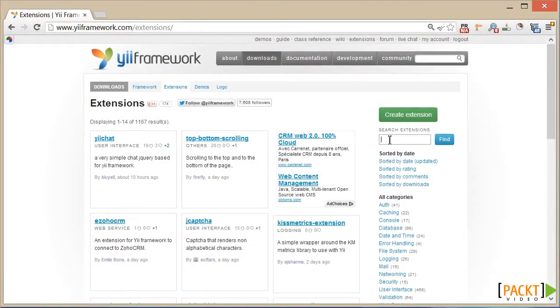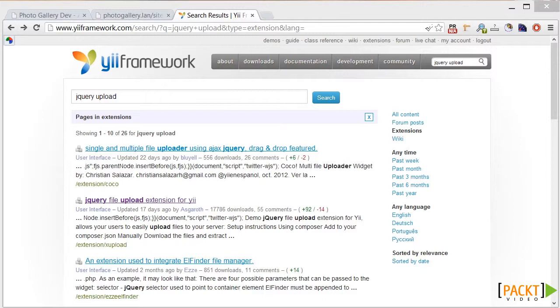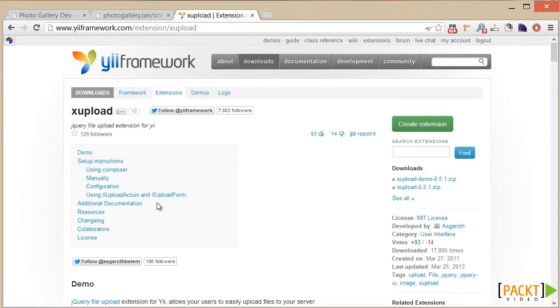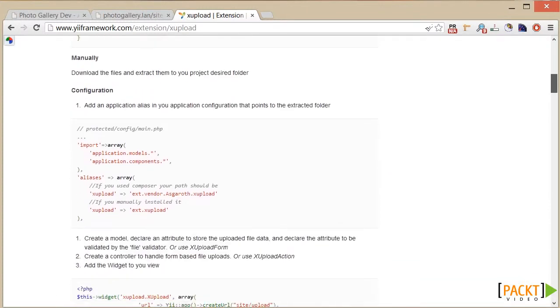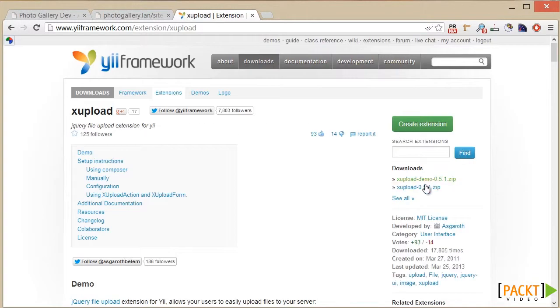HTML4 only allows a single file upload at a time, so we're going to install a jQuery extension that enables multiple file uploads at any one time and also provides a very friendly user interface. So we'll start by finding a jQuery upload extension in the Yii Extensions library. And here's one called xupload. Let's check the installation procedure given here on the extensions page, and then download the zip file.